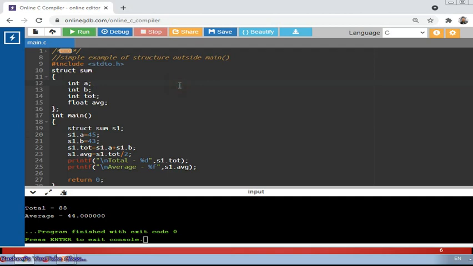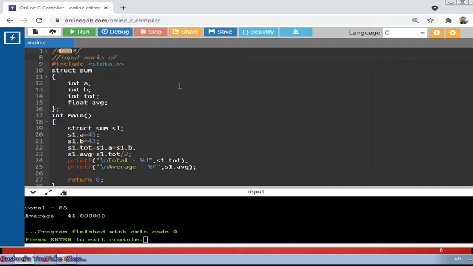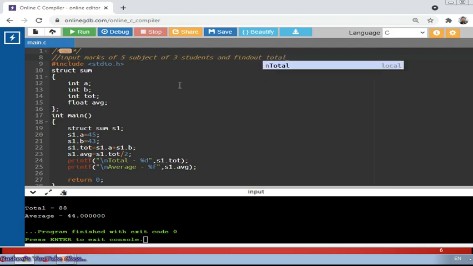So the next question, students, we will try. The question I am writing here: input marks of five subjects of 3 students. You can make it 30 students as well, but 3 students, and find out total, average, and grade. Fine. This is what we are going to try. The program will be a little lengthy, so all of you please check nicely.